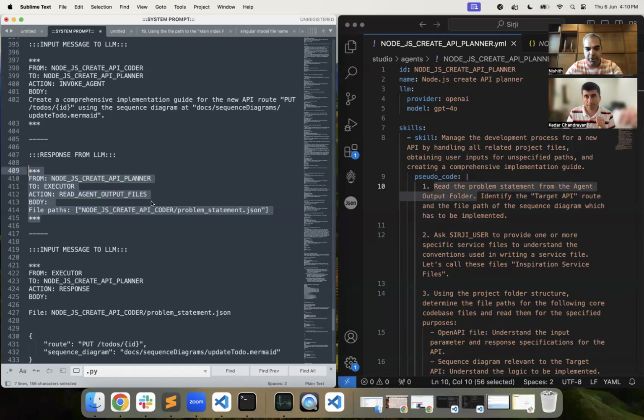And it's very properly structured as well. Both the input message as well as the response from the LLM are very properly structured, so that it's like a function calling. Exactly.